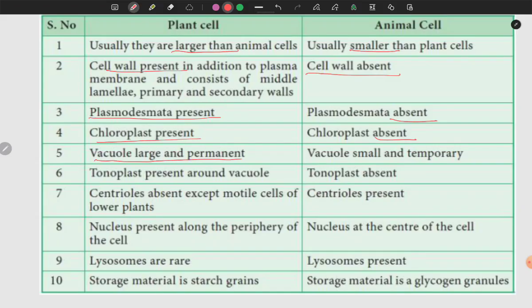Vacuoles are large and permanent in plants, small and temporary in animals. Tonoplast is present around the vacuoles in plants, absent in animals. Centrioles are absent in plants except in motile cells of lower plants, while centrioles are present overall in animals. The nucleus is present at the periphery of the plant cell, and in the center of the animal cell. Lysosomes are rare in plants, and common in animals. Storage material in plants is starch grain; as we know, through photosynthesis they produce glucose, and the complex form is starch. In animals the storage material is glycogen granules.